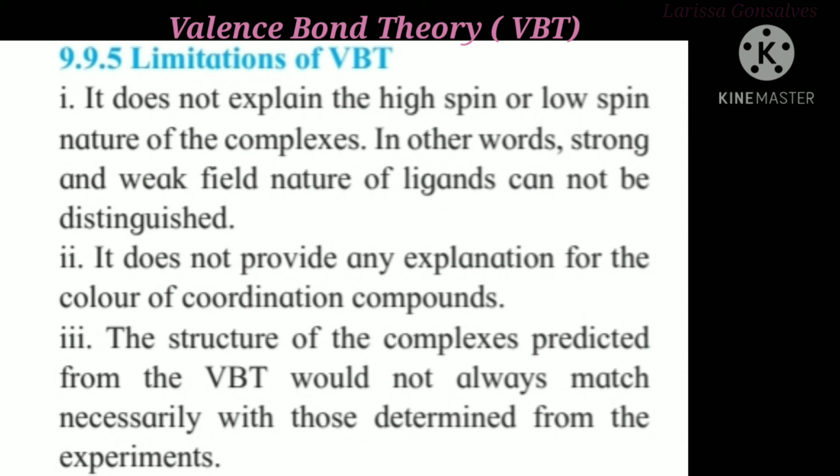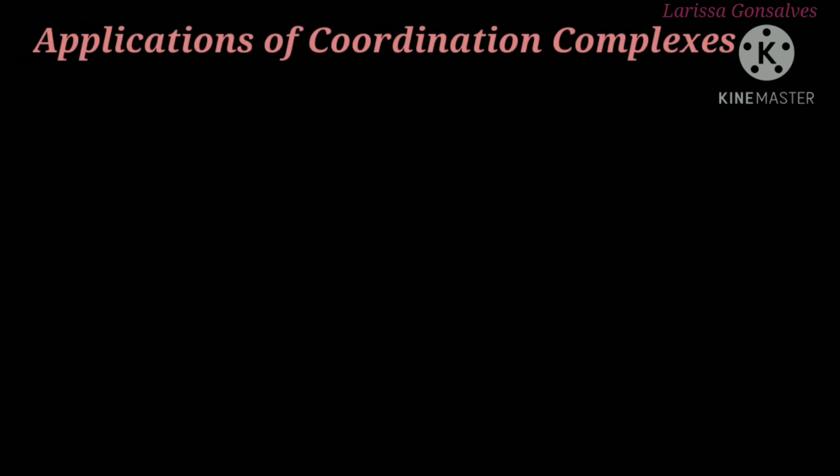Next are the limitations of the valence bond theory. Valence bond theory fails to explain the high spin or the low spin nature of the complexes, that is, the strong and weak field nature of ligands cannot be distinguished. It also does not explain the color of the coordination compounds. Also, the structures of the complexes predicted from the valence bond theory would not always match those determined experimentally.